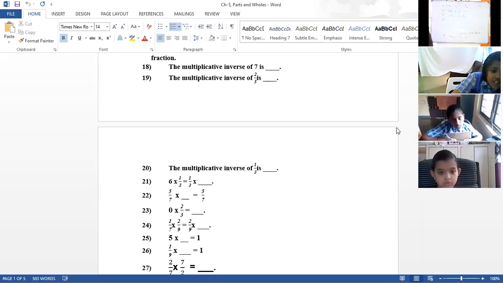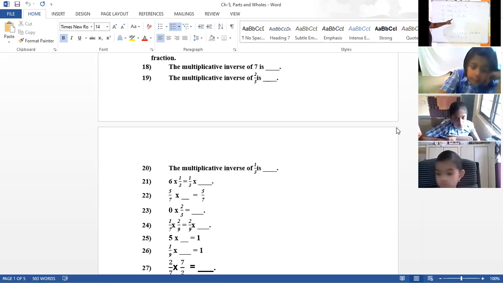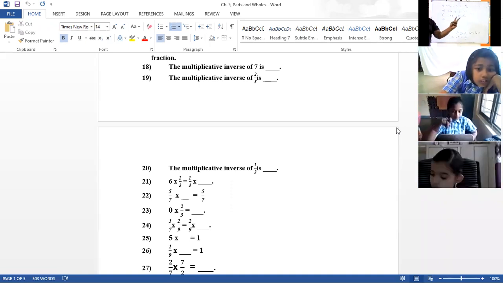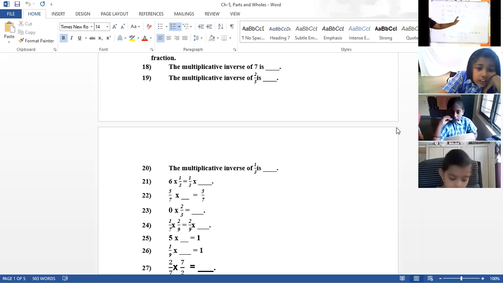So the 21st answer is 1. No. 6 into 1 by 3, 1 by 3 into the same. A into B, B into A. We have seen this in the last class, patterns.